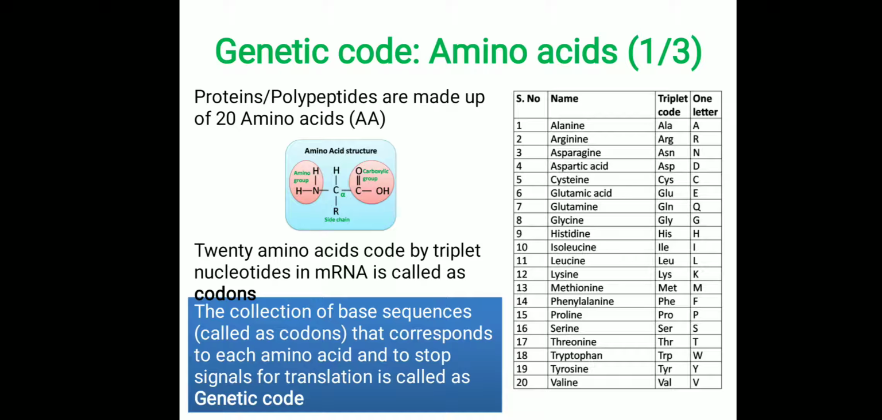And of the 20 amino acids, some of the amino acids start with a similar alphabet, but they are assigned different alphabets to denote their names. As an example, alanine, arginine, asparagine, aspartic acid all start with A, but only alanine is assigned A, and arginine is assigned R, asparagine is assigned N, and aspartic acid is assigned D.